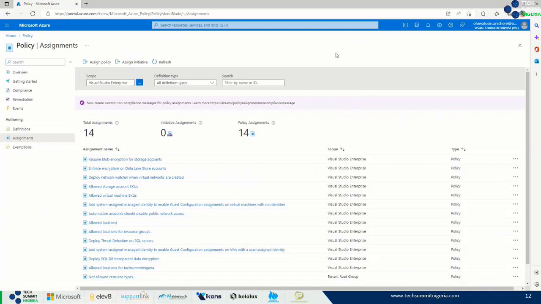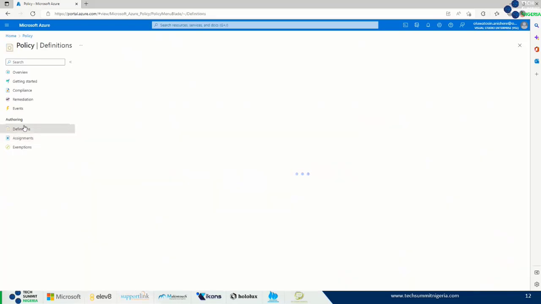Now let's move on to the next step, to create definitions. For definitions, still on the policy page, we click on definitions. This is coming up.